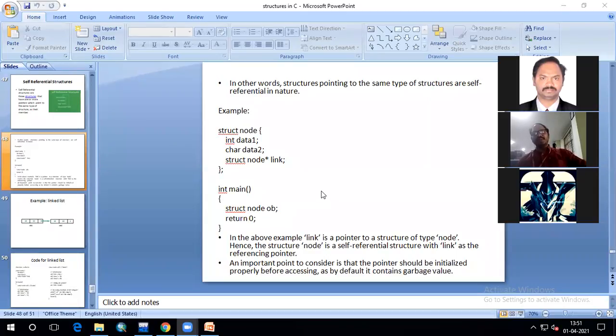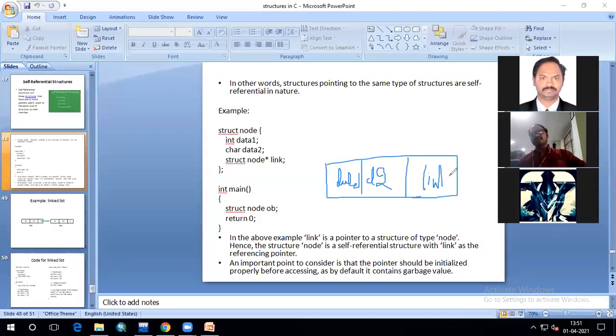The structure variable OB contains three parts like this. Suppose I draw it like this: this is data 1, this is data 2, and this will be the pointer called link.